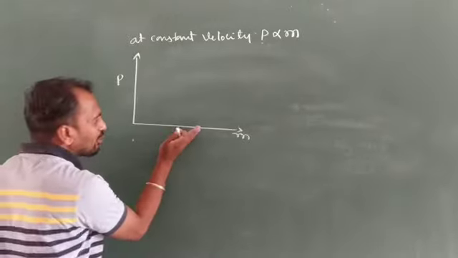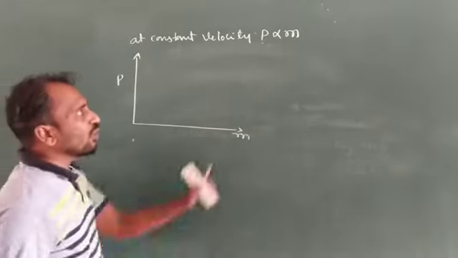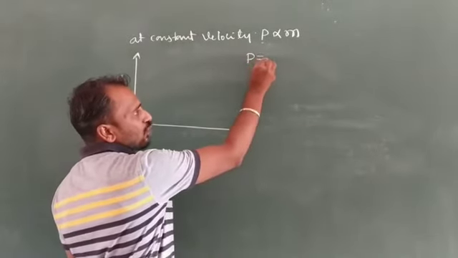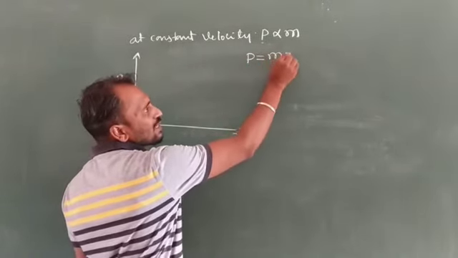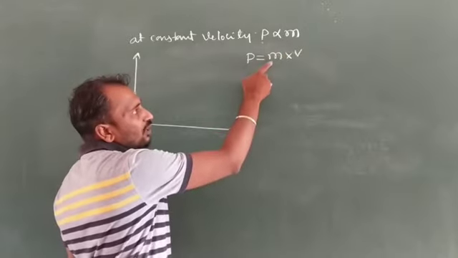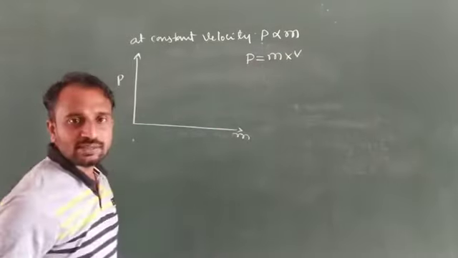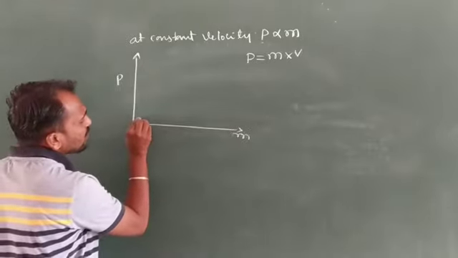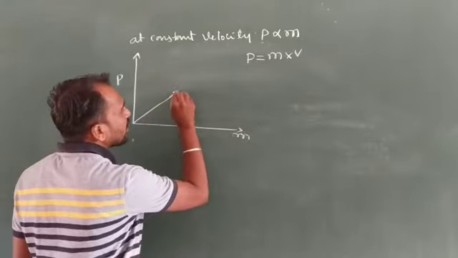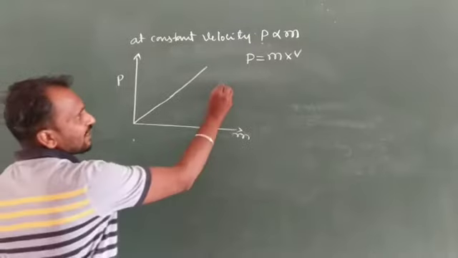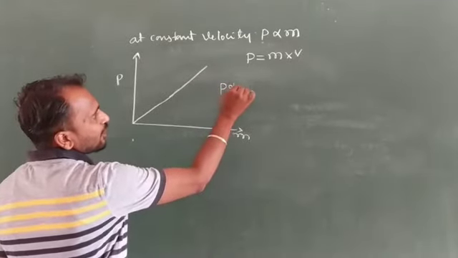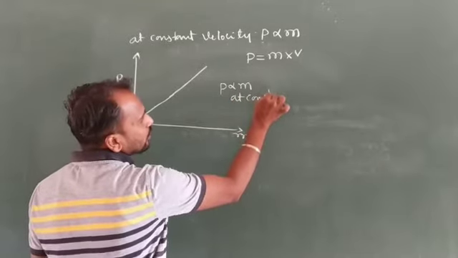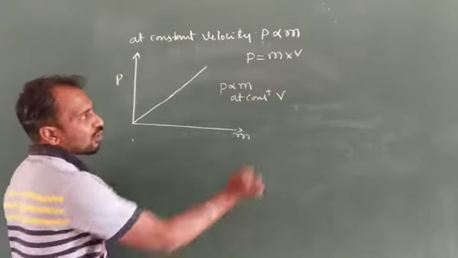Whenever the mass value increases, momentum also increases, because of the formula P equals mass into velocity. So momentum is directly proportional to the mass at a constant velocity.